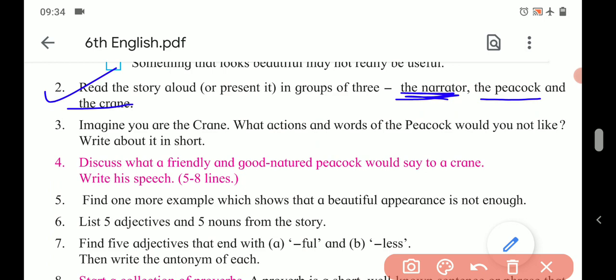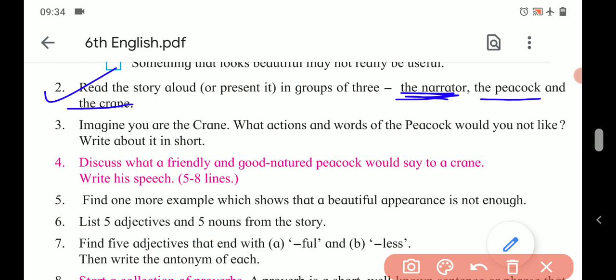I stopped and listened to their conversation, where I heard the peacock saying to the crane that he had beautiful, colorful feathers, and the crane's feathers are dull and colorless.